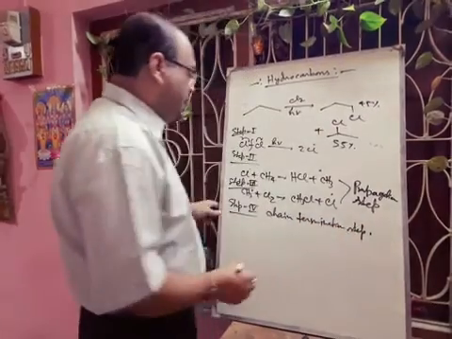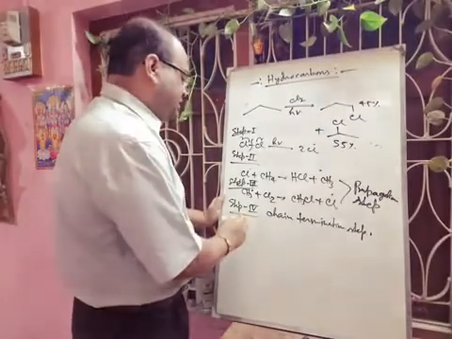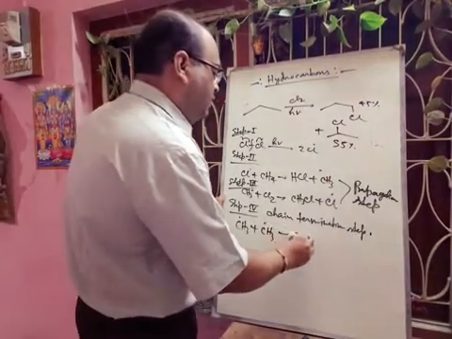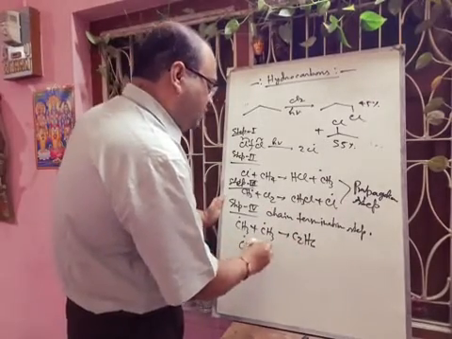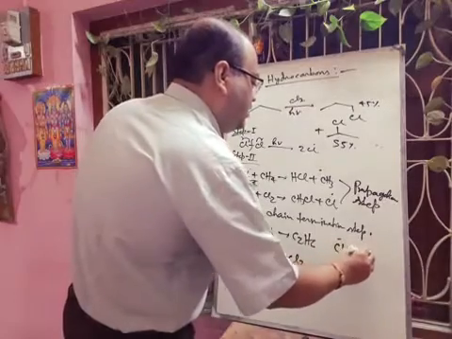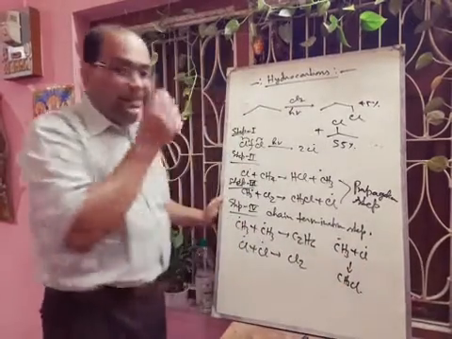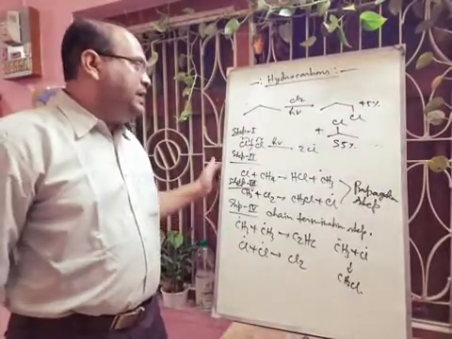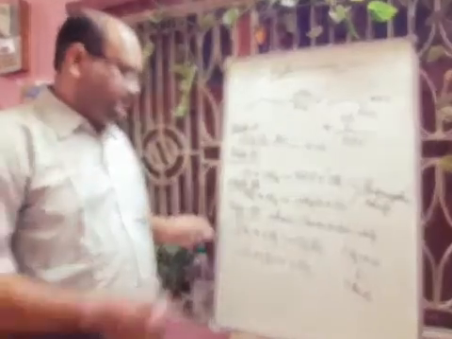So this is a completely free radical mechanism. CH3 dot and CH3 dot will combine with each other to form ethane, and Cl dot may also combine, forming Cl2, and CH3 dot and Cl dot will also combine to form CH3Cl. In this way we can easily understand the free radical mechanism of the substitution of alkane by halogen.